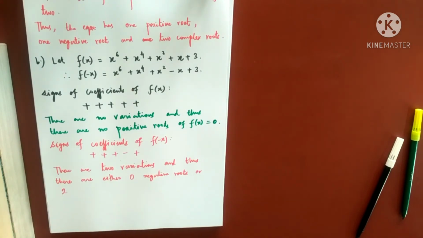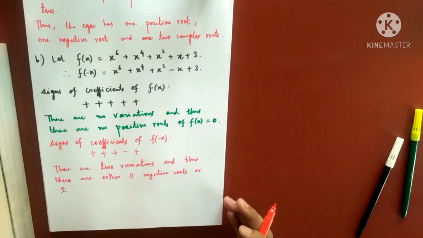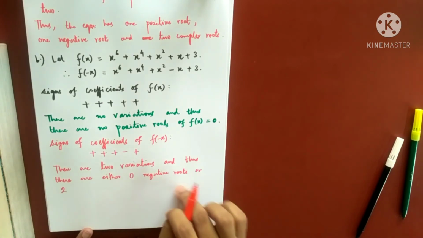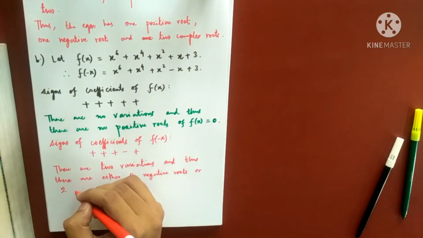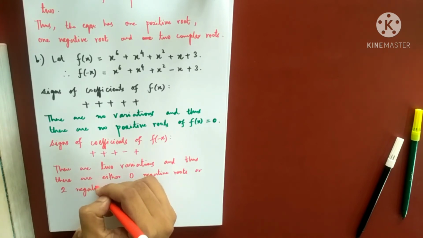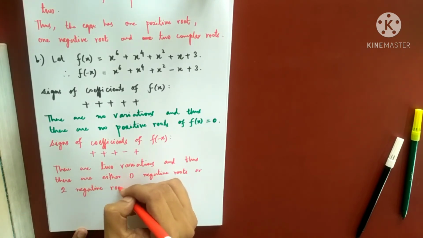So this time I don't have a unique number. I cannot say that there are exactly this many negative roots. This time I can say that it has either 0 negative roots or 2 negative roots.